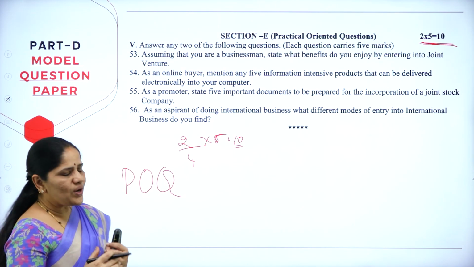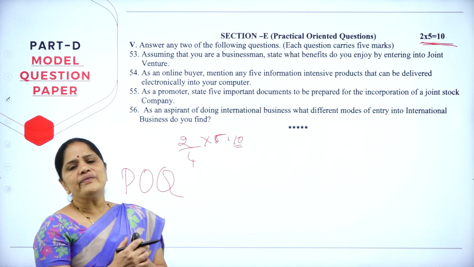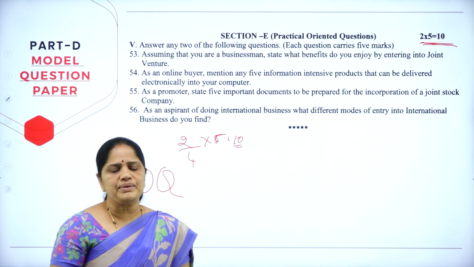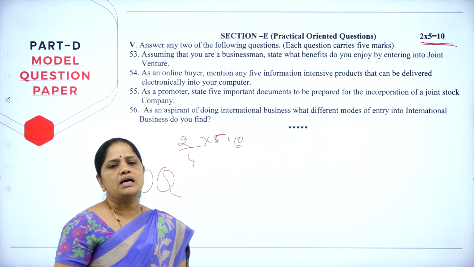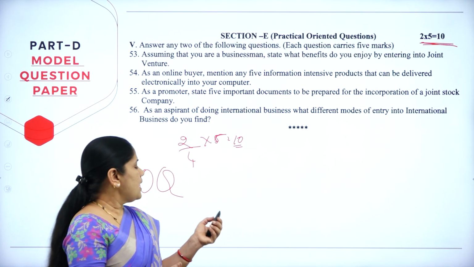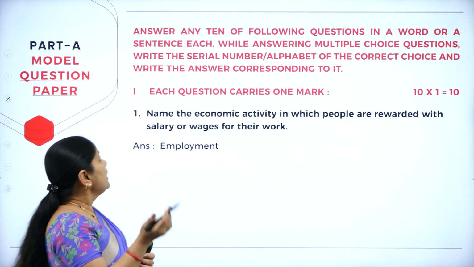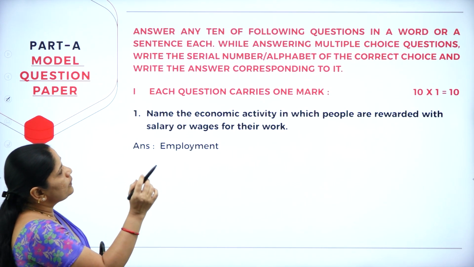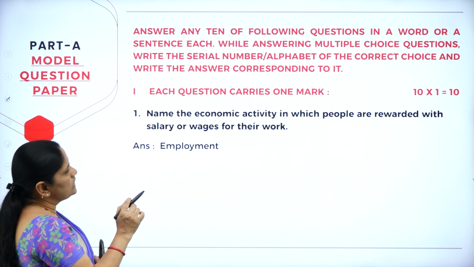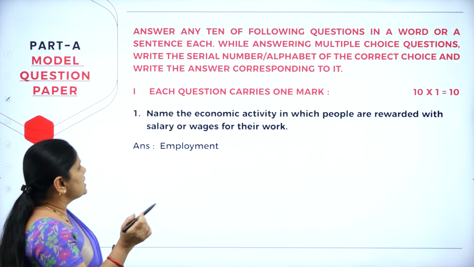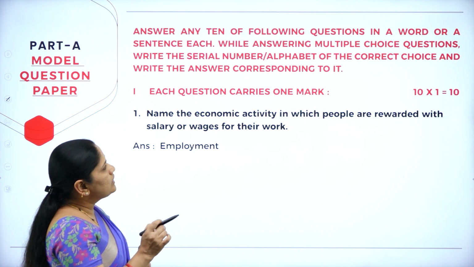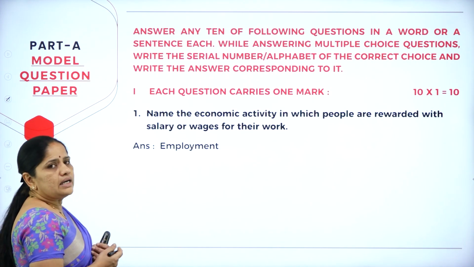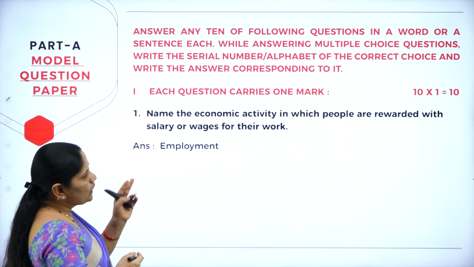So this is the question paper discussion. You will be given the question paper for 139 marks, and out of that you will be answering only 100 marks. Let us see what the answers for this question paper are. Now let us see what the instructions given here are again. Answer 10 of the following questions in a word or a sentence each. While answering multiple choice questions, write the serial number, the alphabet of the correct choice and write the answer corresponding to it. That is the same instruction which we had seen in the question paper.